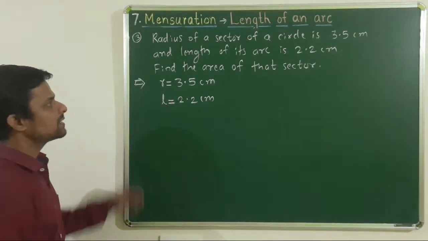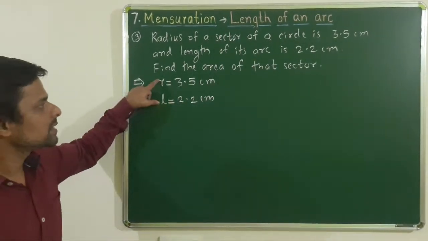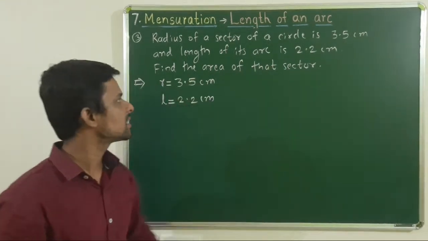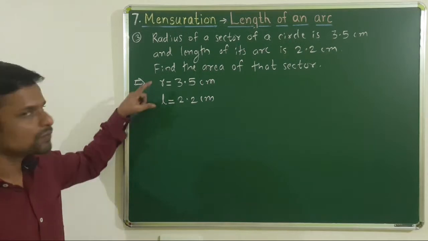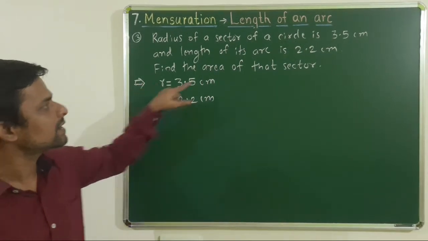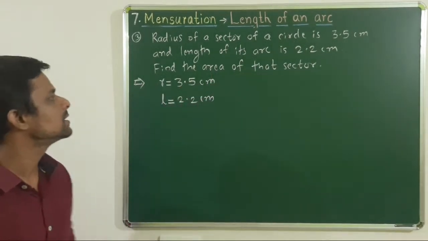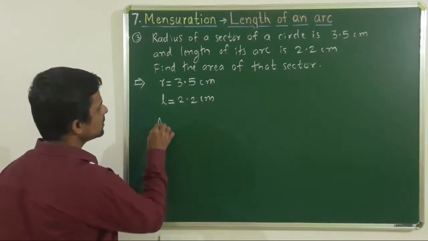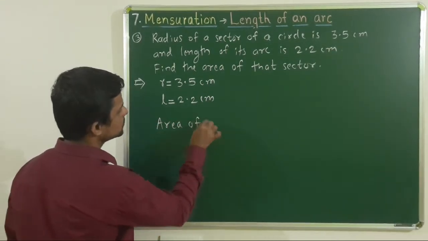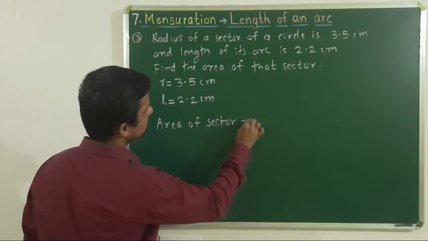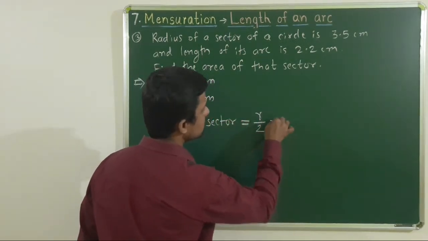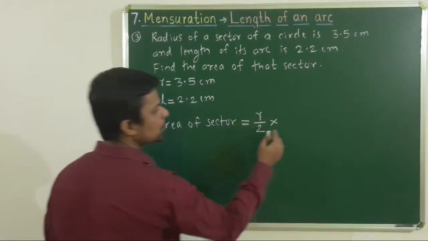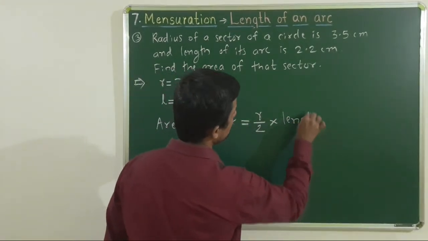Length is given, radius is given and we want to find area of sector. Theta is not given. And we know relation between length of arc and area of sector, that we have learned today only. That is, area of sector is equal to r upon 2 into length of arc.